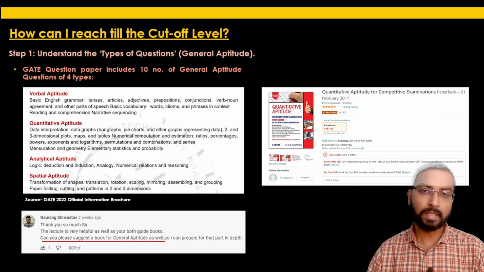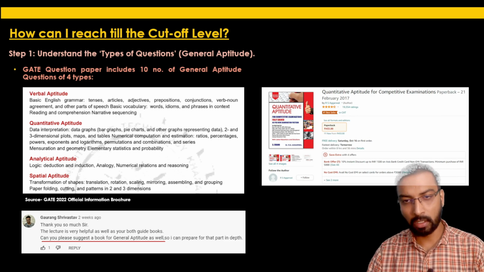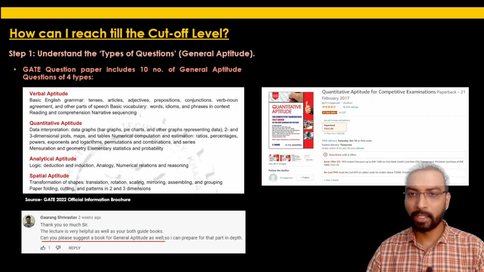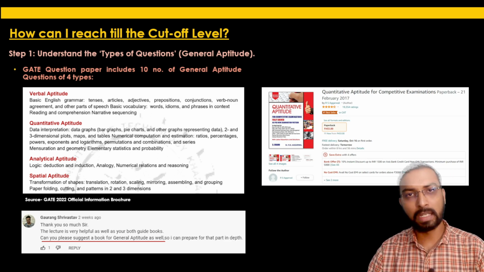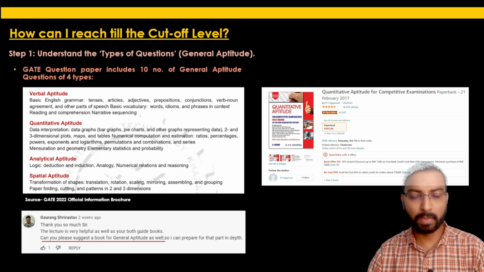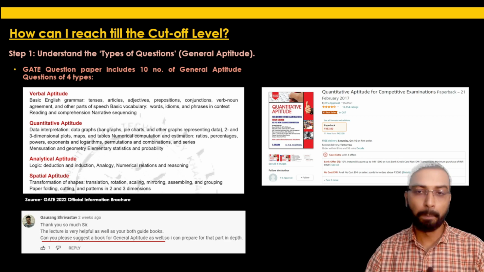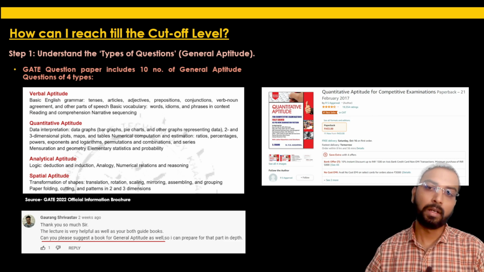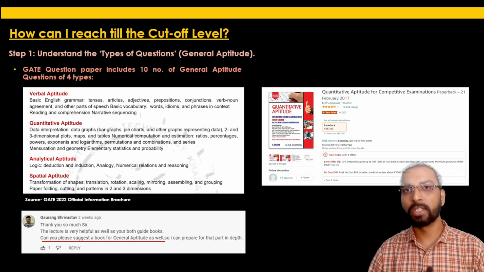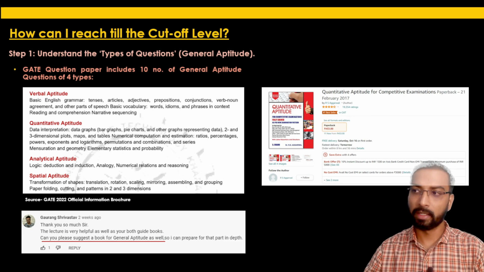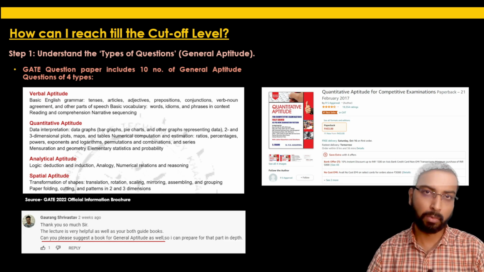The next thing is, we have already discussed in the first lecture that many of the students don't practice the general aptitude section, and they just revise the topics mentioned for architecture and planning. My advice is, the general aptitude part cannot be solved directly at the time of the exam.